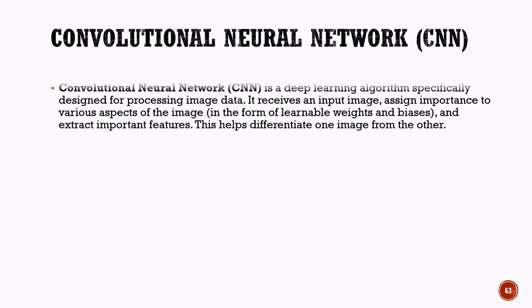Convolutional Neural Network, CNN. Now let us learn about the convolutional neural network, commonly known as CNN. A convolutional neural network is a specialized type of deep learning model designed primarily for processing and analyzing images. Unlike traditional machine learning models, CNNs can automatically identify important features within an image, such as edges, shapes, colors, textures, and patterns. When an image is provided as input, the CNN examines different parts of the image and assigns importance to various features using learnable parameters called weights and biases.